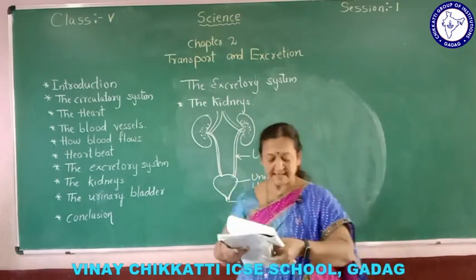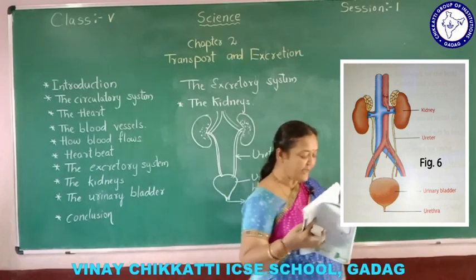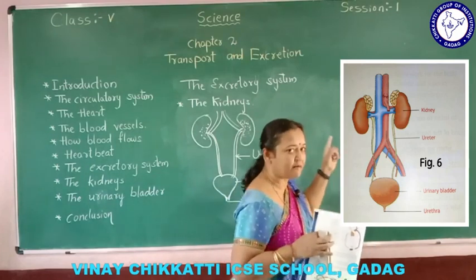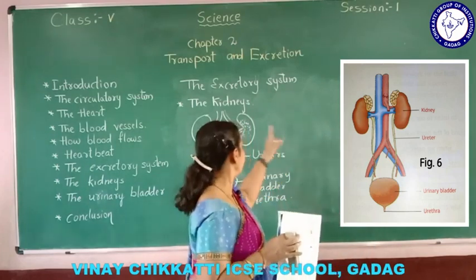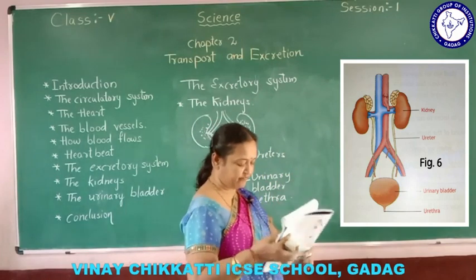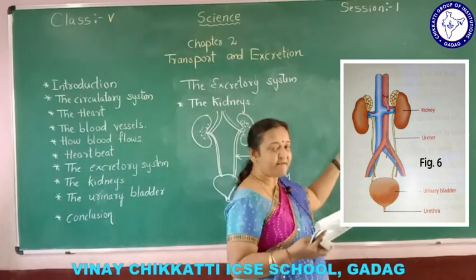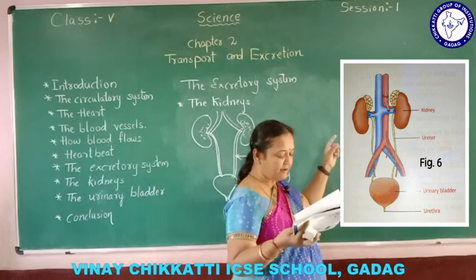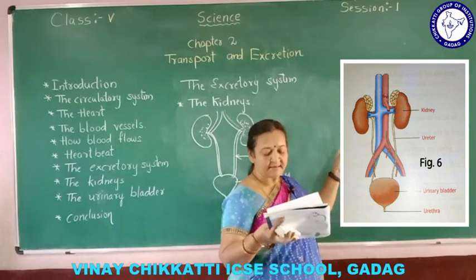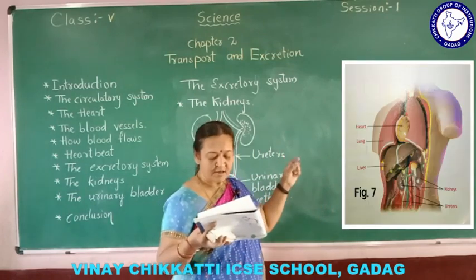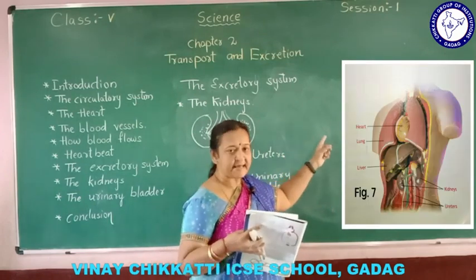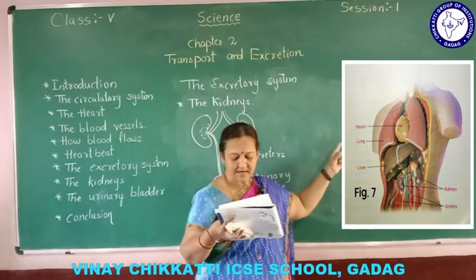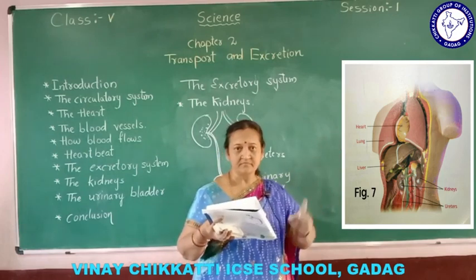Now in figure 6, you can see two kidneys, they are bean-shaped. You can also find a ureter, a urinary bladder, and the urethra. Then in the last figure, figure 7, you can find how the kidneys are situated behind the stomach and liver.